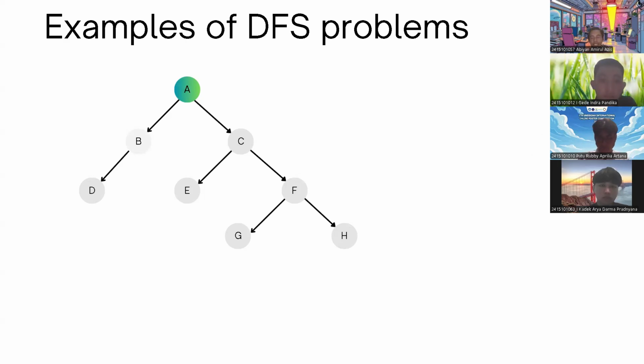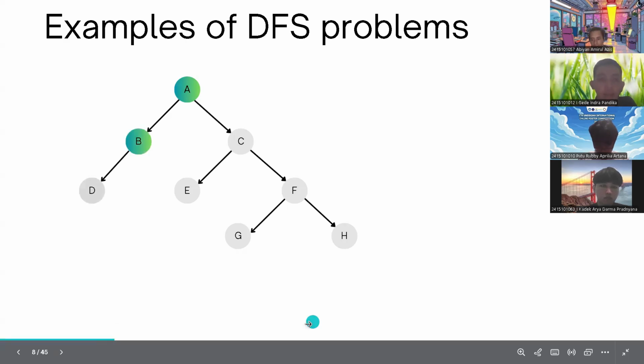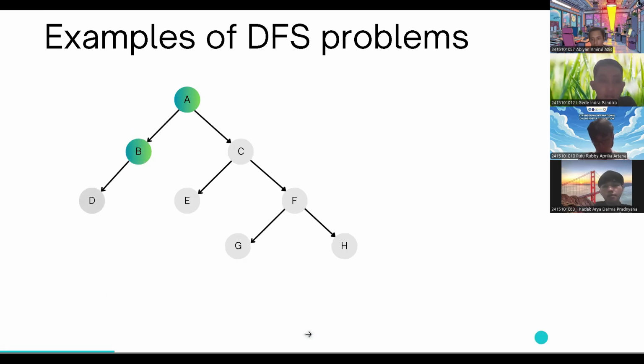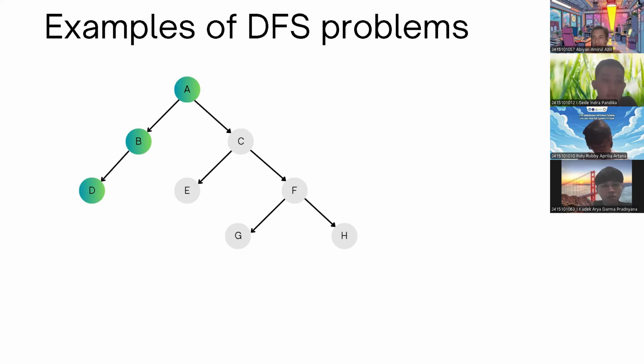Starting from node A, we move down to node B. After we move into node B, we move again to the node on the left side, which is node D. Because this node is a dead end, we have to backtrack to node A. After we backtrack to node A, we move down into node C.